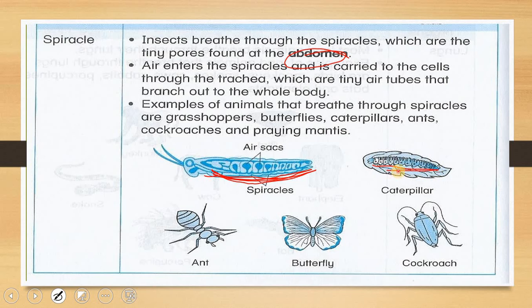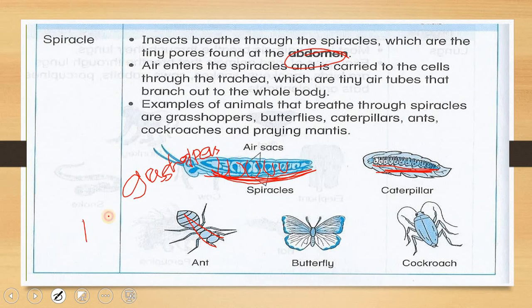So bahagian bawah caterpillar, and juga bahagian bawah semut. So if you ever catch a grasshopper, okay, this is a grasshopper. If you ever catch a grasshopper before and you flip it over, maksudnya kalau kamu pernah tangkap belalang before, lepas tu kamu pusingkan, you will see their spiracle.